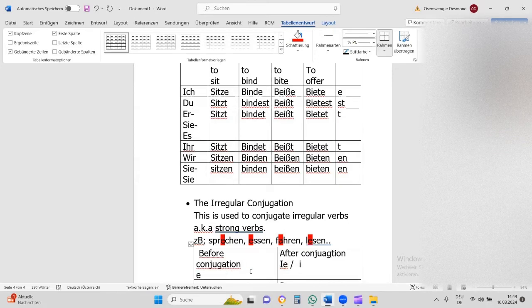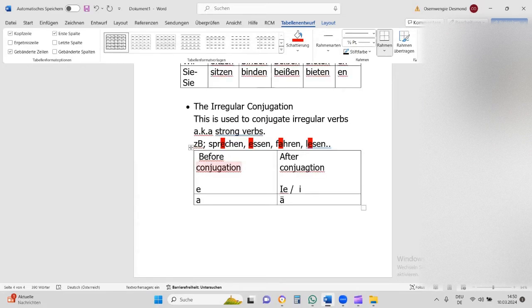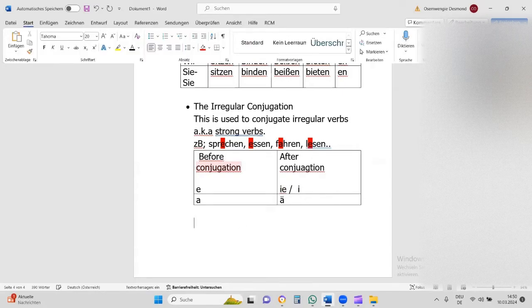After conjugation, this is what we begin to experience: the vowel A or R will change. So please get used to it. It's part of the German language. And let's see where this applies. Example.